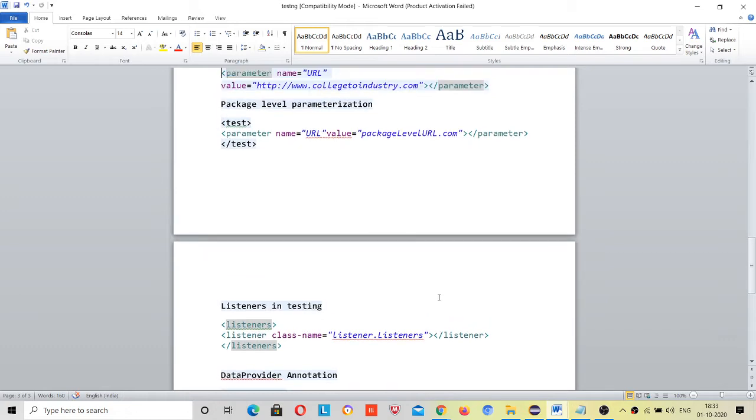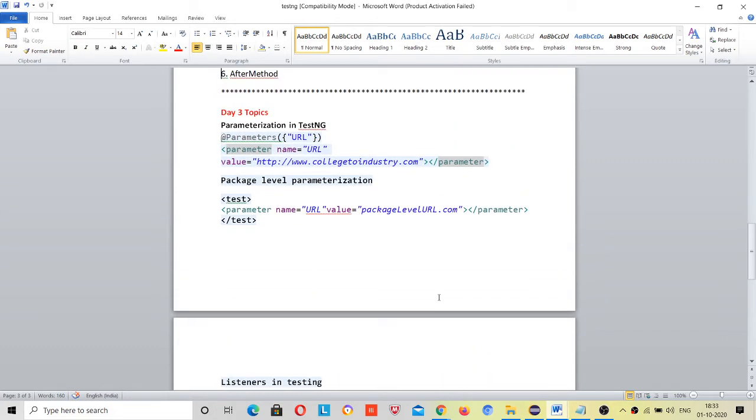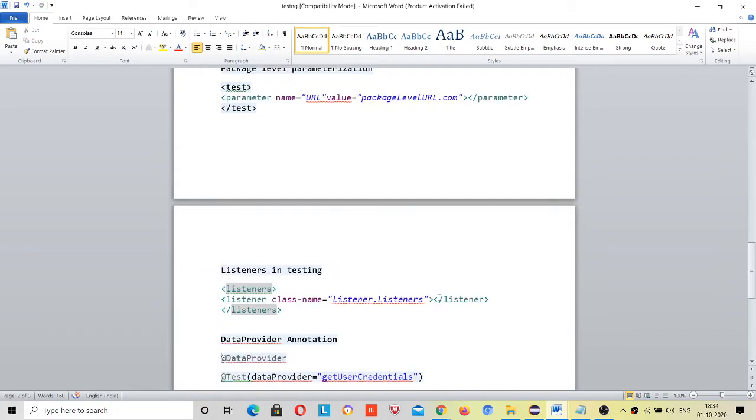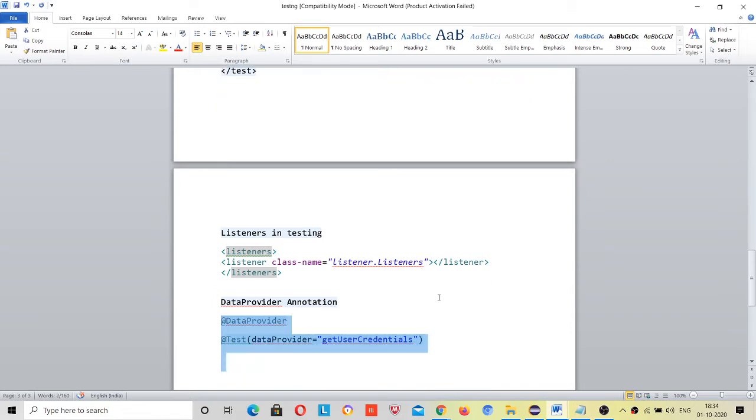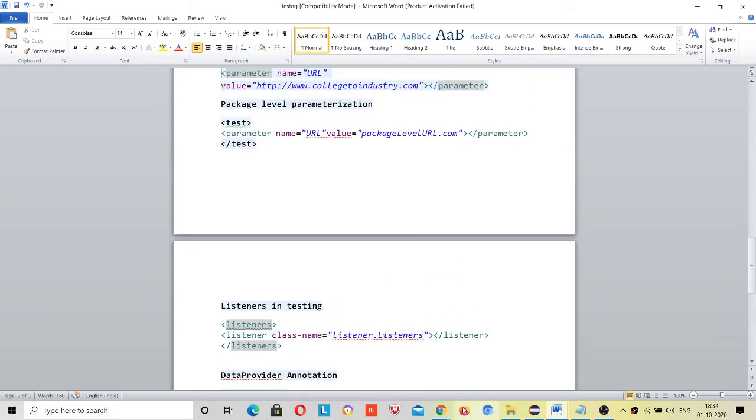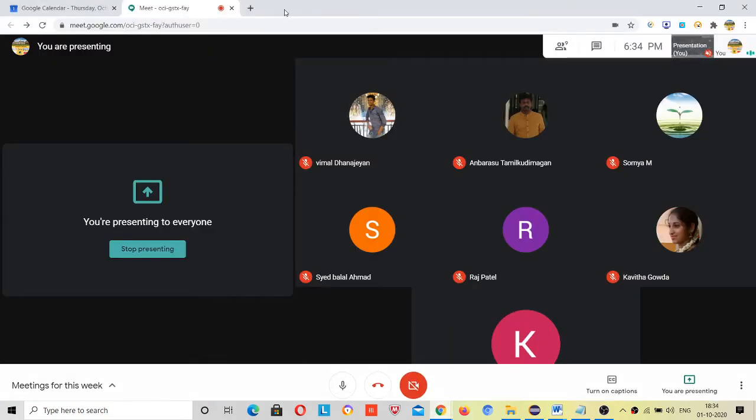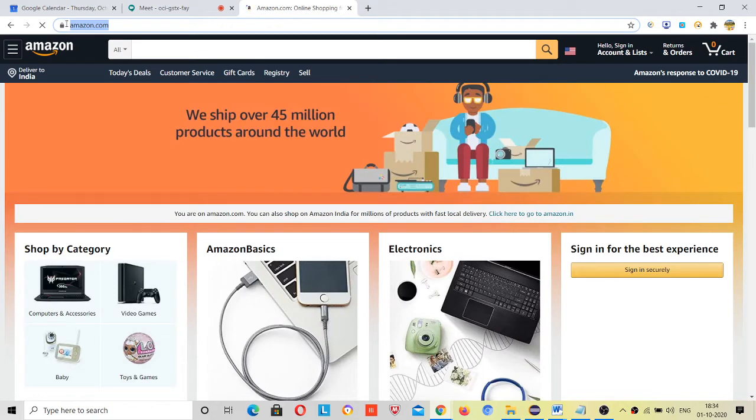Today's topics are TestNG parameterization, then listeners, and then the data provider annotation. First of all, I will start with parameterization. Suppose our project is amazon.com. This is a common URL, so every time we perform a test case, we have to use this common URL.